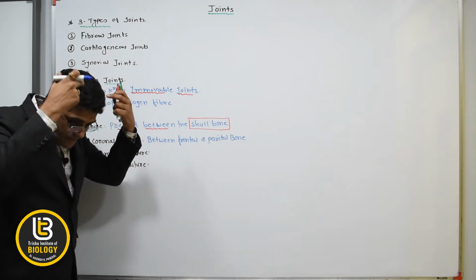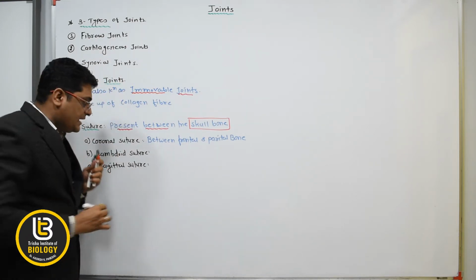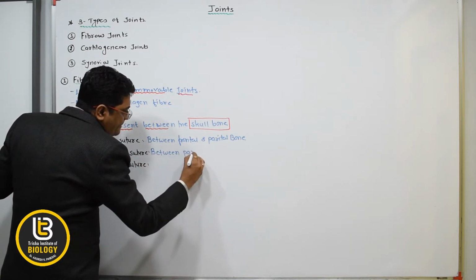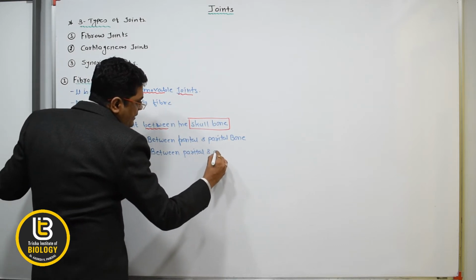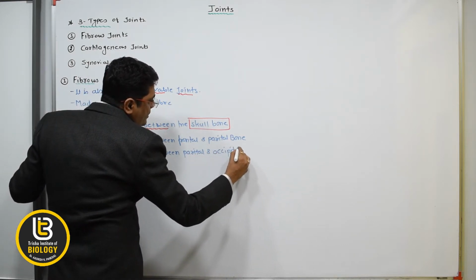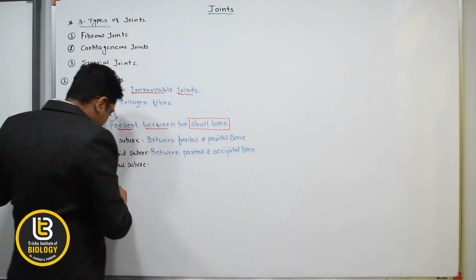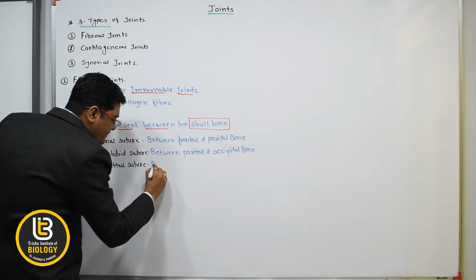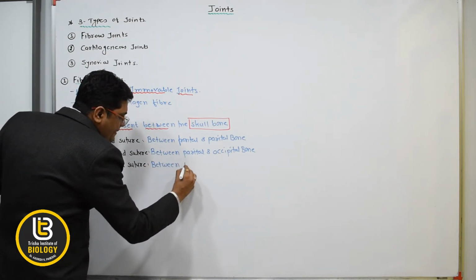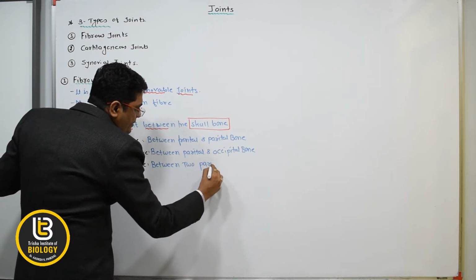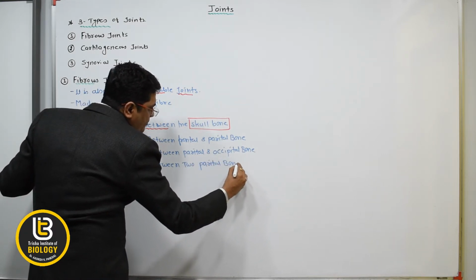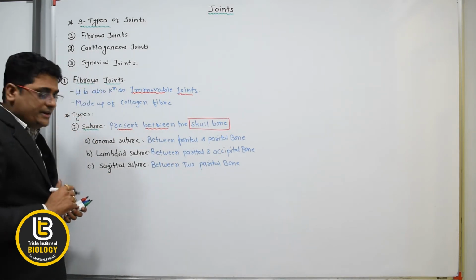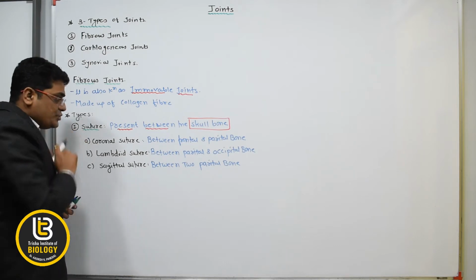Lambdoid suture, that is present between the parietal and occipital bone. And the sagittal suture, it is present between the two parietal bone.